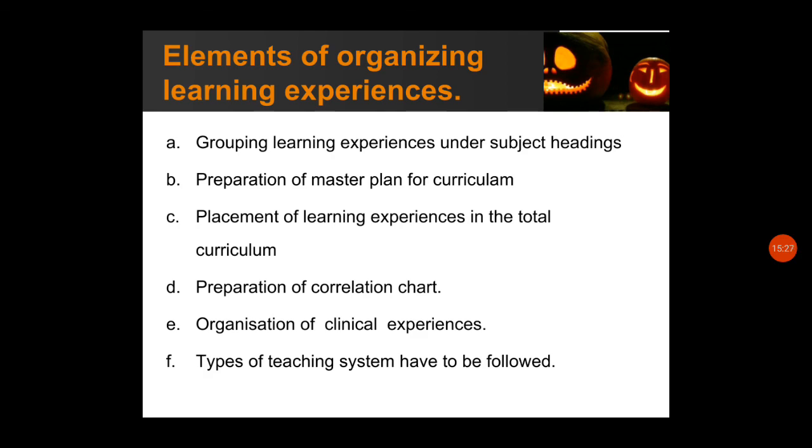These are the headings under which we will be organizing the learning experiences. Organization of learning experiences means these are the steps through which we will organize them. We will discuss that in the next class.